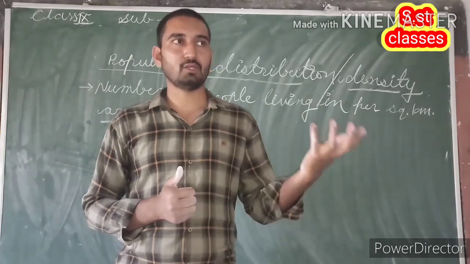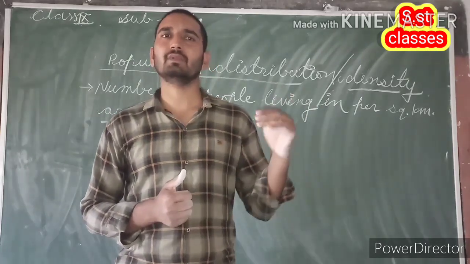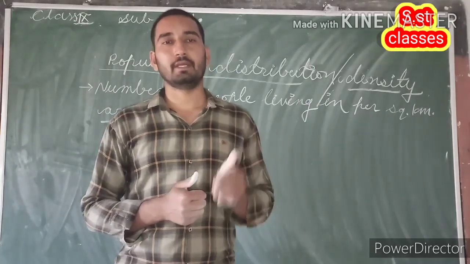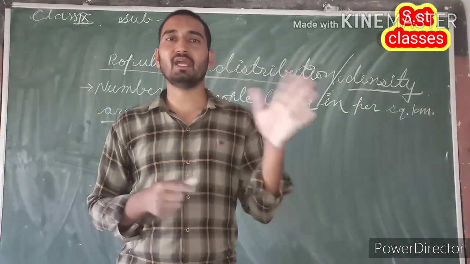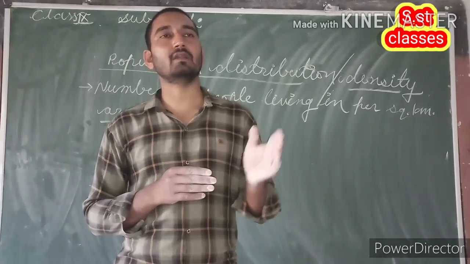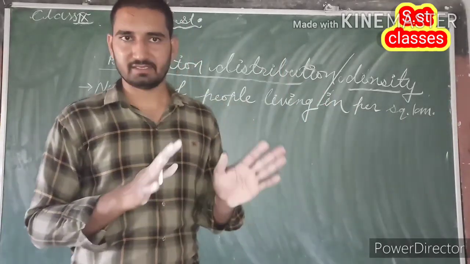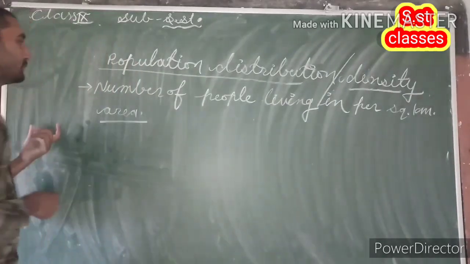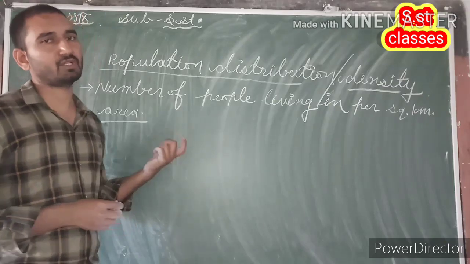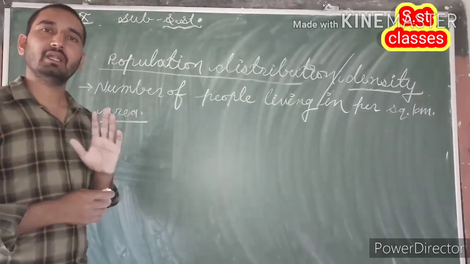When the new books come to the market, we will find the data of the 2011 census also, but at this time we do not have it, so we will make a comparative study of the data of the 2001 and 2011 censuses. Is that clear? The number of people living per square kilometer area is known as population density. This is the definition.